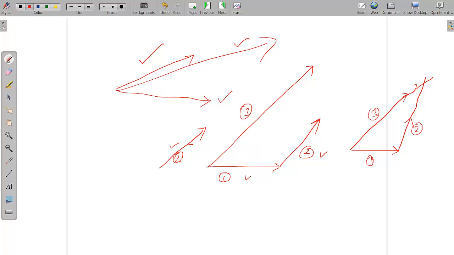In this figure, we can always multiply something in vector 1 so that this vector increases, and multiply something in vector 2 so that vector 2 becomes bigger and just matches this vector.